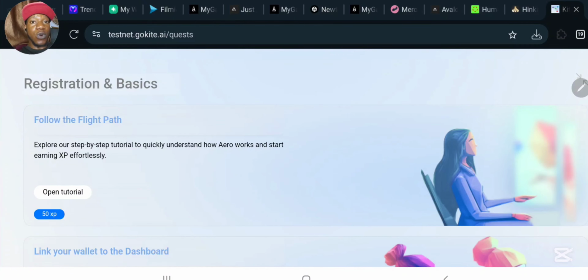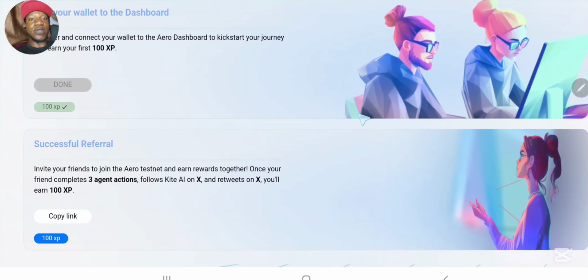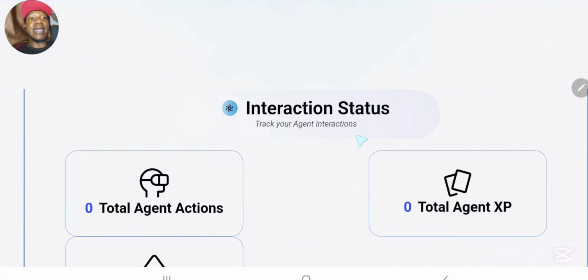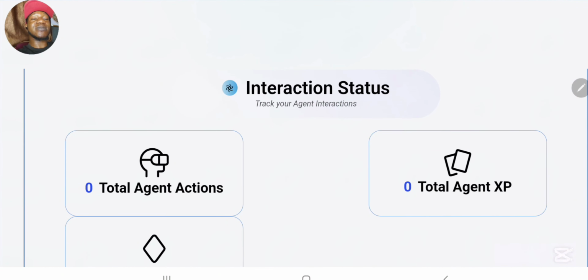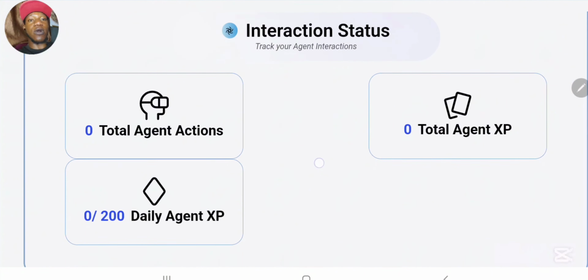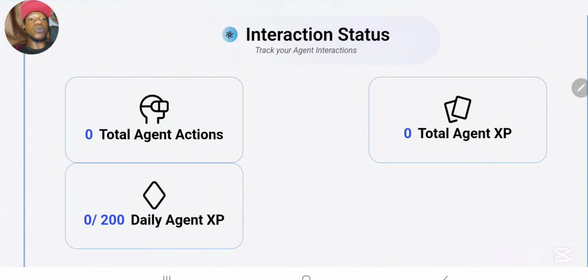But the most important one right here is for you to interact with the AI and of course earn rewards. Now, how do you earn this reward? If you want to be earning this reward, you go ahead and take all these basic tutorials they are trying to give you right here. Then you scroll down again until you see your interaction status. You can see track your AI, track your agent interaction, and of course, depending on the type of agent you are, that's what determines the number of points you are going to be getting right here, and also your total agent XP.